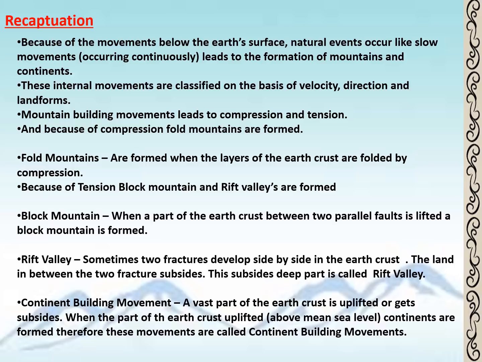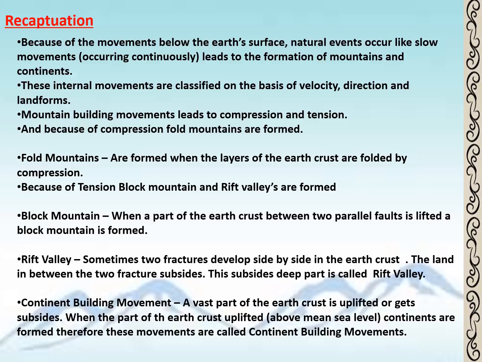So students, today we learned that because of the movements below the earth's surface, natural events occur, like slow movements which occur continuously and lead to the formation of mountains and continents. These internal movements are then classified on the basis of velocity, direction and landforms. Mountain building movements lead to compression and tension, and because of compression, fold mountains are formed.